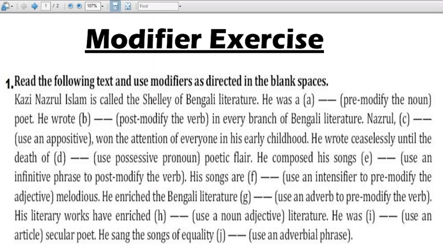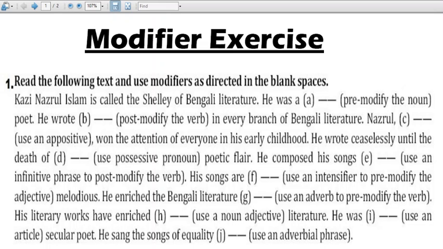So possessive pronouns are the pronouns or words that express ownership. Something belongs to someone. So in case of Nazrul, we can take "his" here. So he wrote ceaselessly until the death of his poetic flair. He composed his songs. Then it says infinitive phrase to post-modify the verb.